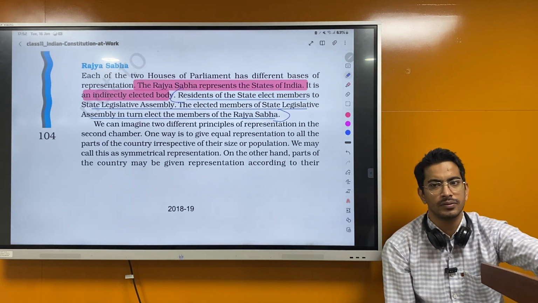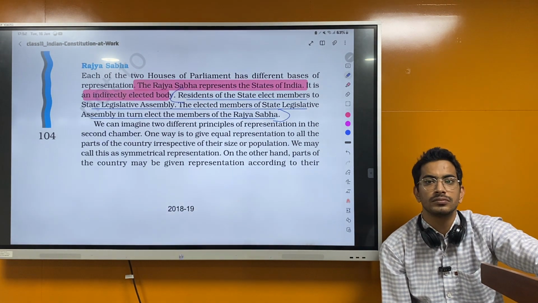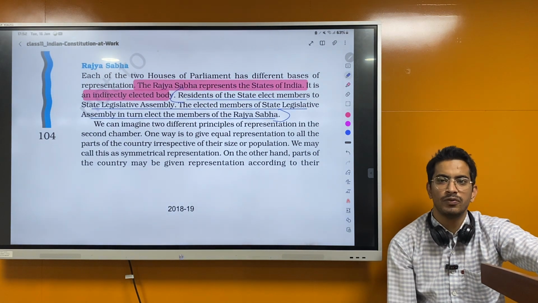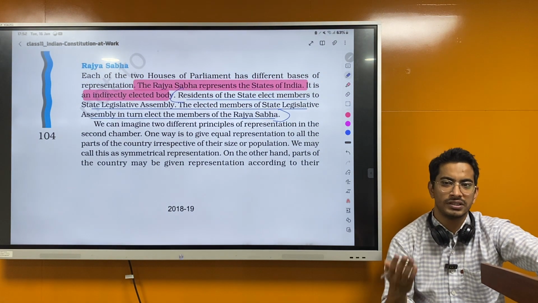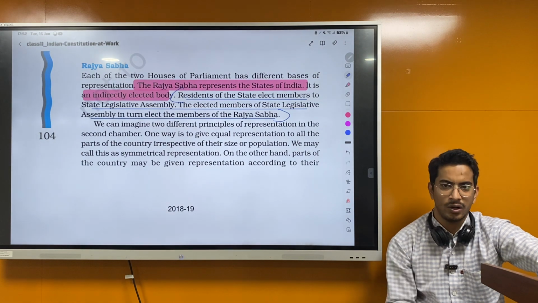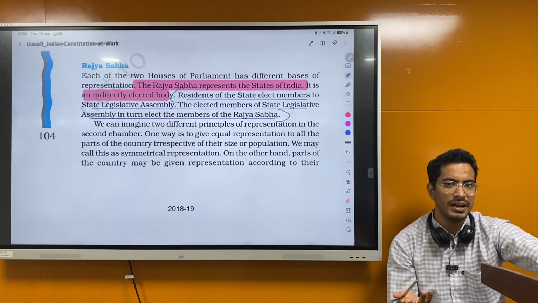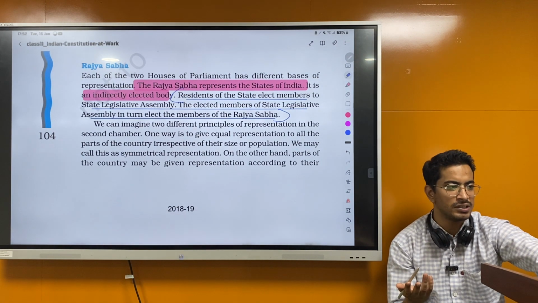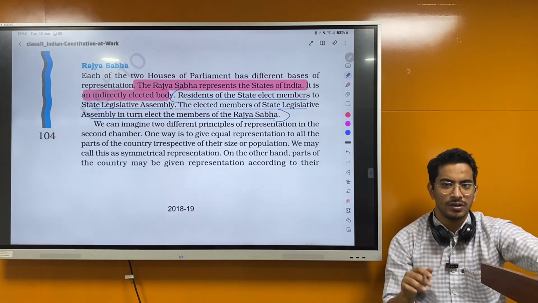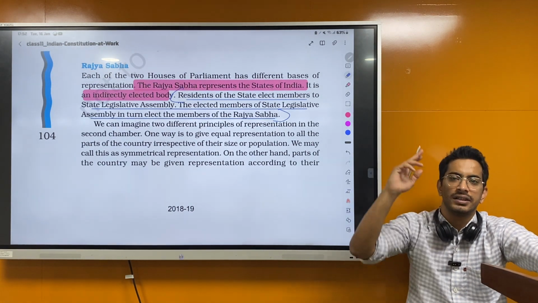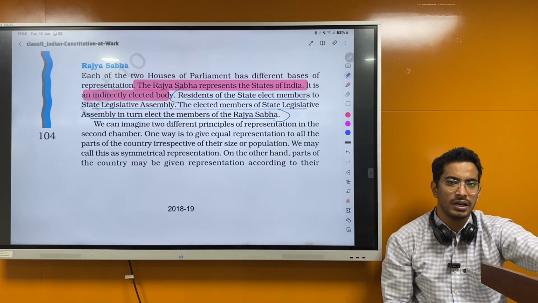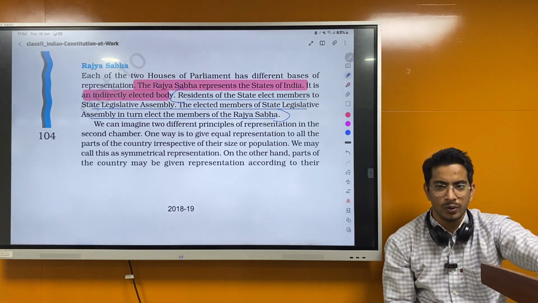But for Rajya Sabha, the state MLAs will vote. State MLAs are elected by the normal people. So we know MLAs and MPs are elected by the first past the post system. These state MLAs will elect the members in Rajya Sabha, and there are some members nominated too, 12 members.